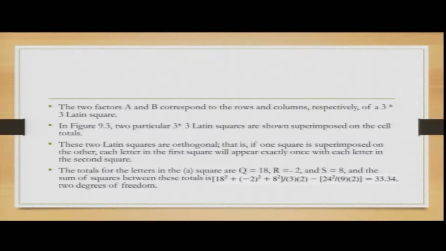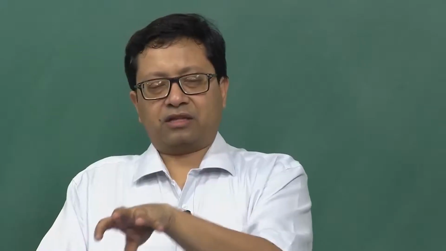These 2 Latin squares are orthogonal, that is, if one square is superimposed on the other, each letter in the first square appears exactly once with each letter in the second square. The total of the letters in the squares is 18, because it will be 1, 2, 3, 4, 5, 6, 7, 8, 9 in one square and another 9 in the other square. So they total 18. So R is -2, S is 8. Depending on that, you can find out the degrees of freedom and calculate accordingly.